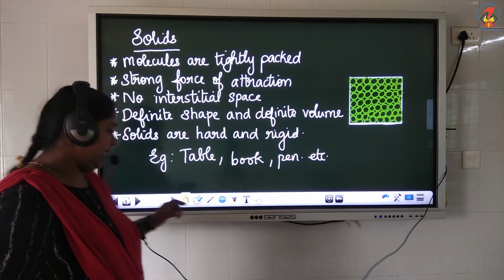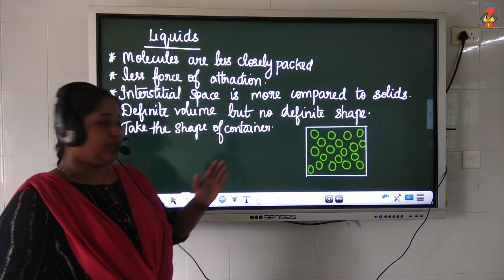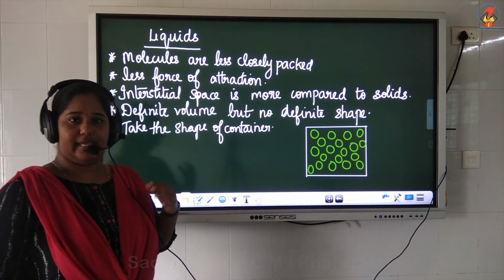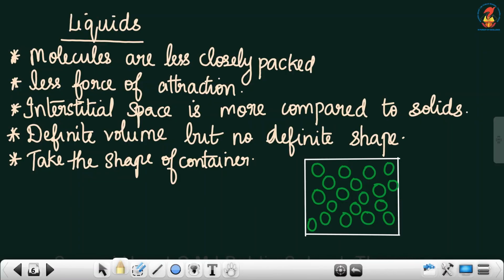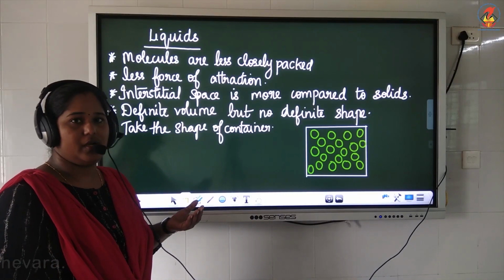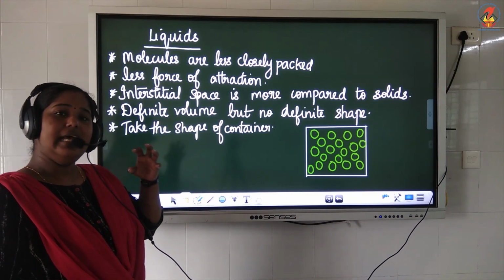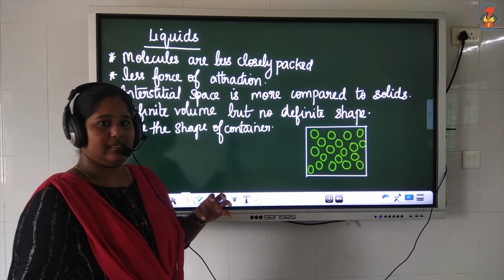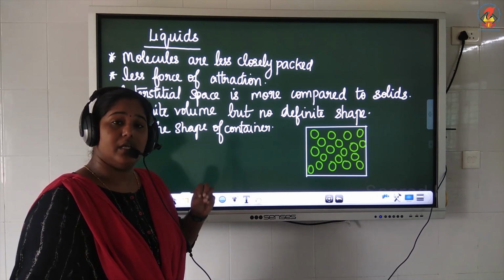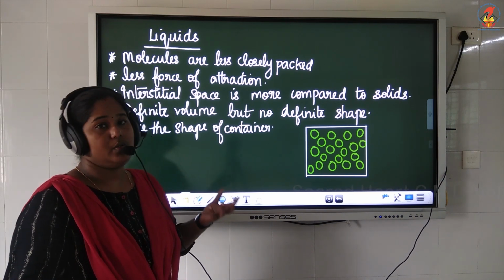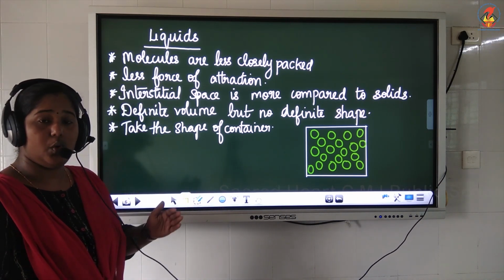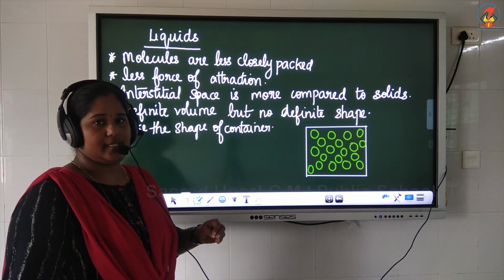Now we are moving on to liquids. In liquids, you can see the arrangement of molecules. Can you see any difference? Yes. The molecules are arranged with space between them, isn't it? So molecules in liquids are less closely packed compared to solids. As they are less closely packed, the attraction between the molecules is also low compared to solids. It cannot be called too low. It is low compared to solids.